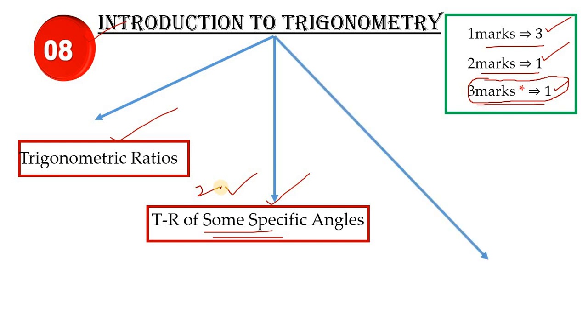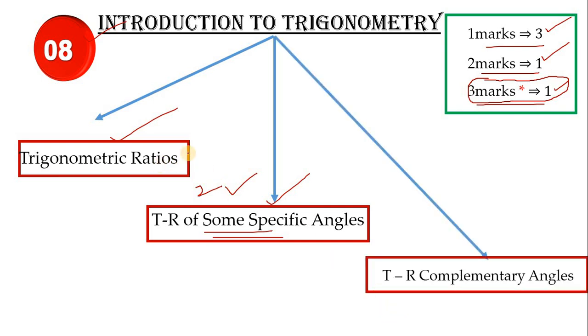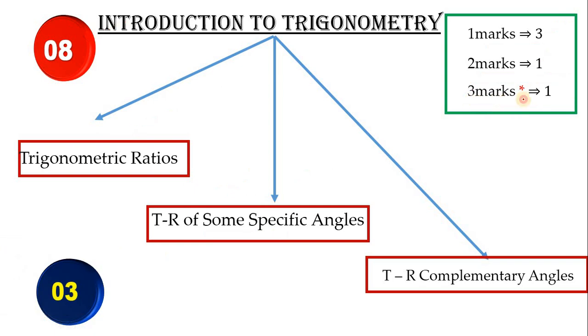And next, complementary angle formulas. If you learn the formulas and have a little knowledge about trigonometry, easily you can score 3 marks. And guessing this 3 mark question is highly difficult. So my suggestion is you practice the last exercise, the last main problems very well, including the example problems as well as the previous year, previous edition textbook. That definitely helps you to get the marks.